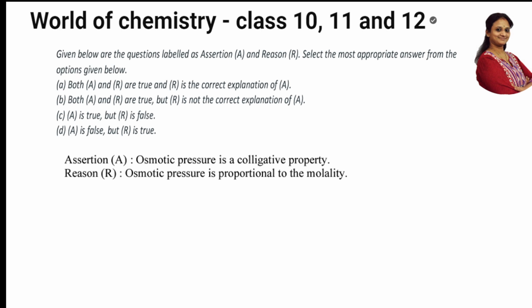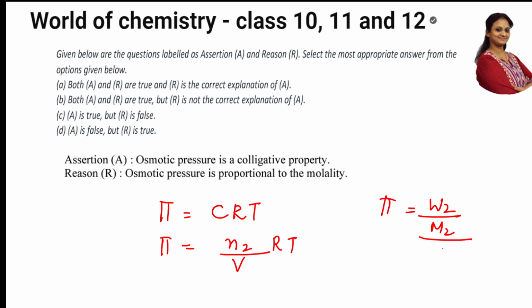Easy? Easy. Next, let us read the next question. Assertion: osmotic pressure is a colligative property. Reason: osmotic pressure is proportional to the molality. Let us reason this and see. First of all, osmotic pressure. What is the formula? Pi is equal to CRT. What is pi? Pi is equal to N2 divided by V into R into T. Now what is N2? N2 is further expanded as W2 by M2, divided by V, into RT. Now you see what is this W2? W2 is the weight of the solute.